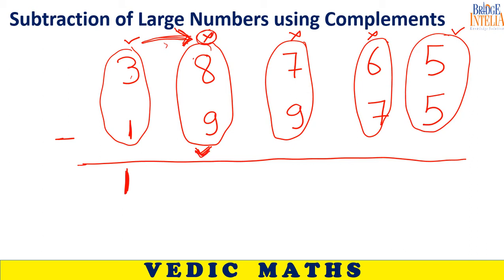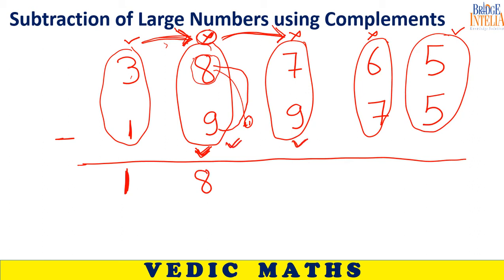This is mismatch. So I will use the concept of complement. What is the complement of 9? 1. Add 1 to 8. 8 plus 1 becomes 9. But you have to help your neighbor also. Answer is coming out to be 9, so you have to write 8 here. So you have done your duty here.